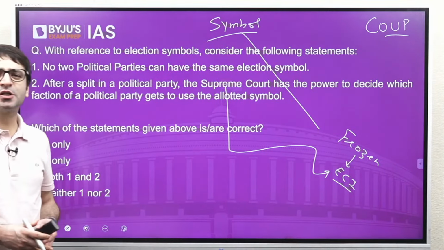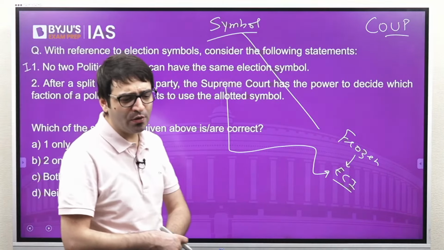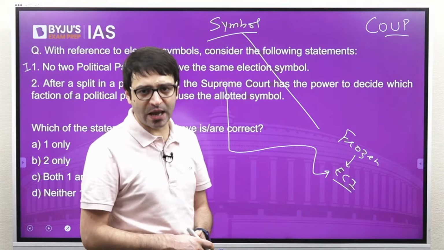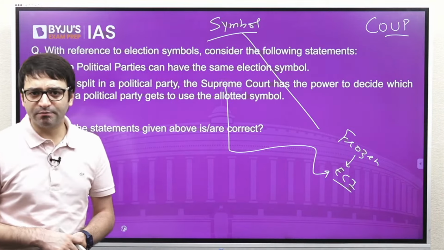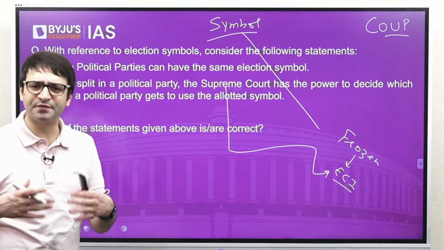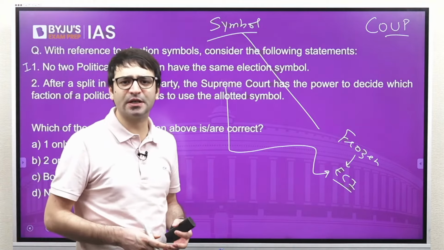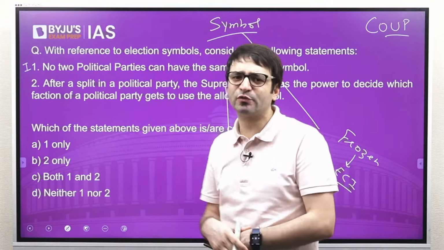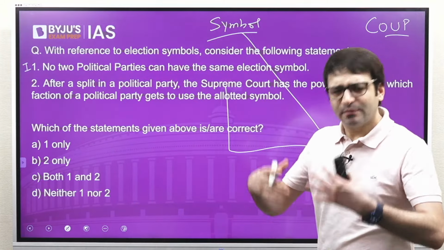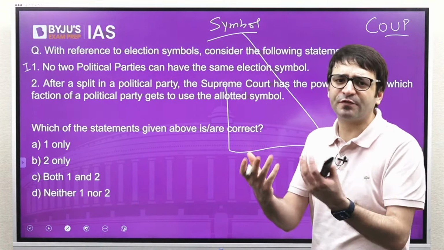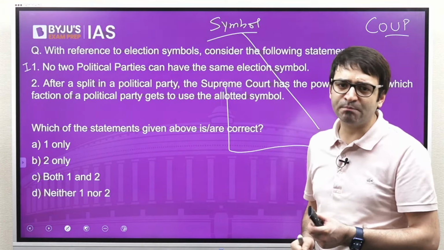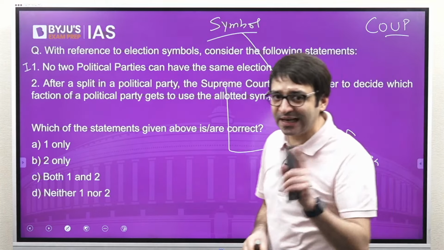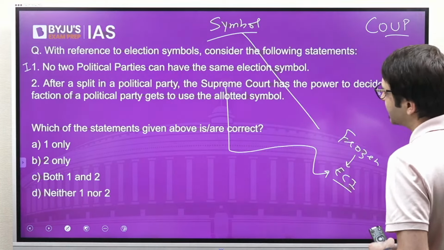And this controversy was in the news a few years ago when there was a split in AIADMK, which was led by the deceased J. Jayalalitha. After her demise, there was a split in the political party. One faction was led by Mr. Palaniswamy, the other faction was led by Mr. Paneerselvam, and then the symbol of AIADMK, the two leaves symbol, was also frozen. But it's not the Supreme Court, it's the Election Commission of India which gets to decide on this question.